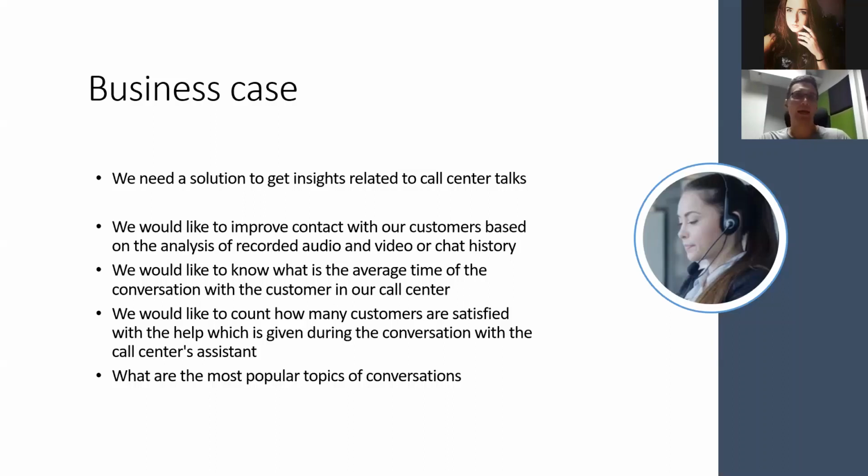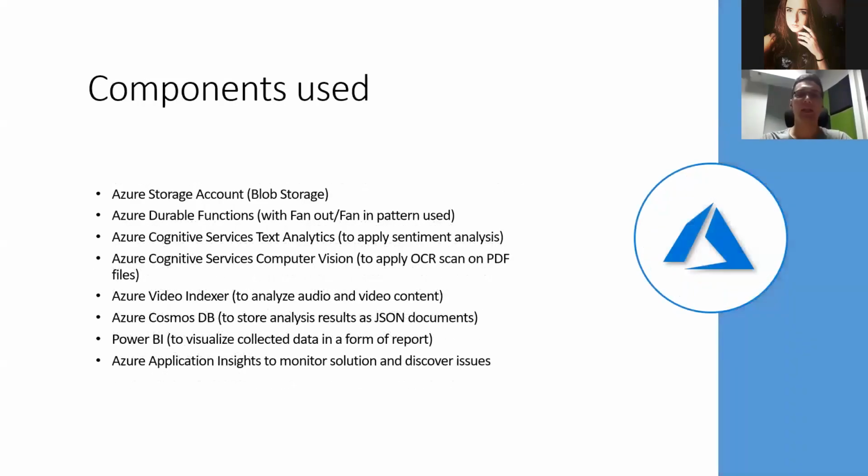So once we defined the business case and some functional requirements, or I would say requirements in general, we decided to go through the Azure cloud and think about which services we could use for this kind of scenario. And here is the list of Azure services. And of course, I also prepared the architecture diagram, which I will display. But first of all, I would like to briefly discuss the different Azure services we decided to use in this solution.